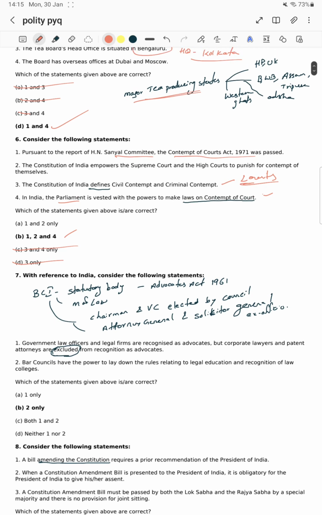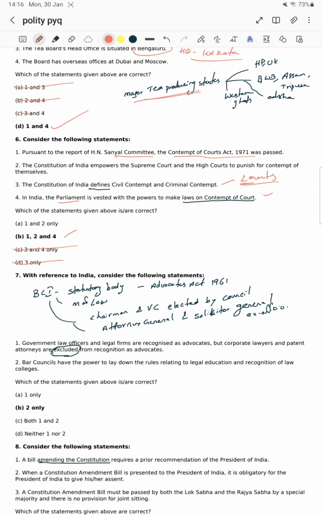With reference to India, consider the following statements. Which one of the statements given above is/are correct? What were the statements? He asked about the Bar Council. Government law officers and legal firms are recognized as advocates. That means the government law officers who are working in the courts and the legal firms are recognized as advocates. Okay, very good. But corporate lawyers and patent attorneys are excluded from the recognition as advocates.